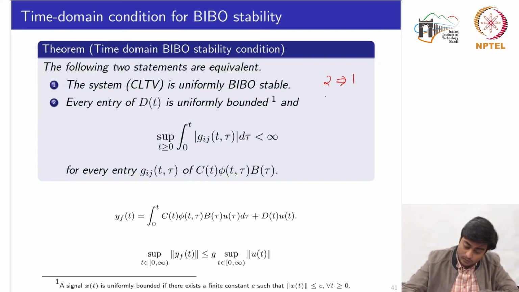Now to prove 1 implies 2, let's recall that the forced response is given by this one, and this was the definition of the BIBO stability, right? So what we need to prove is that if the system is uniformly BIBO stable, then every entry of d of t is uniformly bounded, and this condition is also satisfied for every entry gij t comma tau.